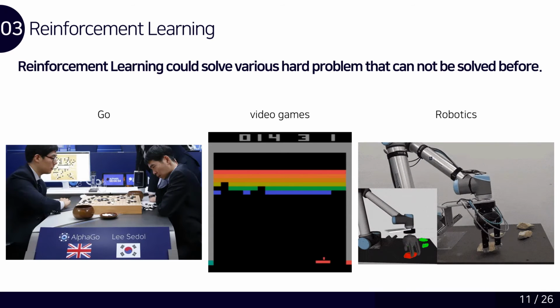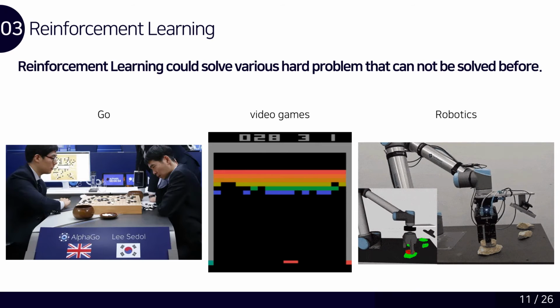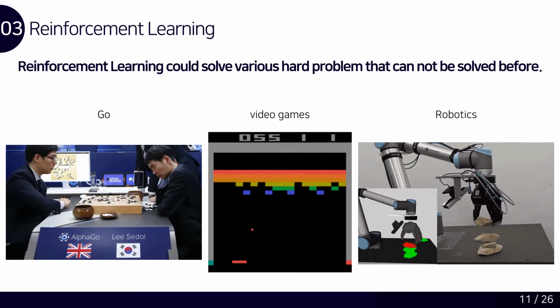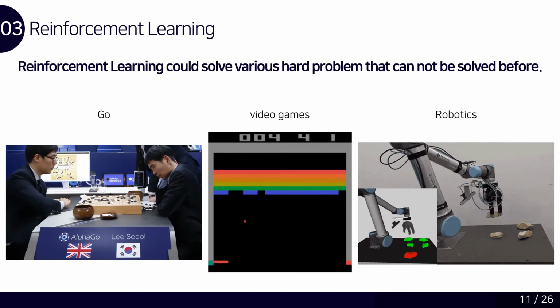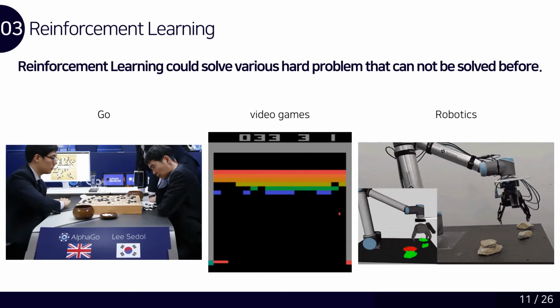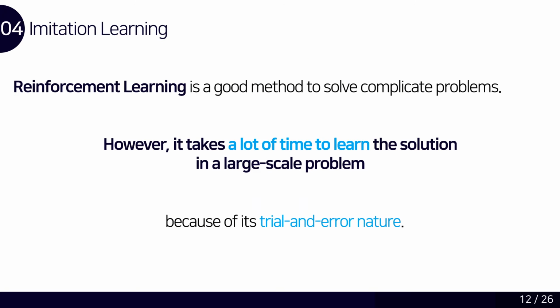Reinforcement learning is similar to human learning. It learns by trial and error. So, it could solve various complex problems that cannot be solved before, like Go, video games, and robotics. Reinforcement learning is a good method to solve complicated problems, but it takes a lot of time to learn the solutions in a large-scale problem because it is needed for an agent to interact with the environment.